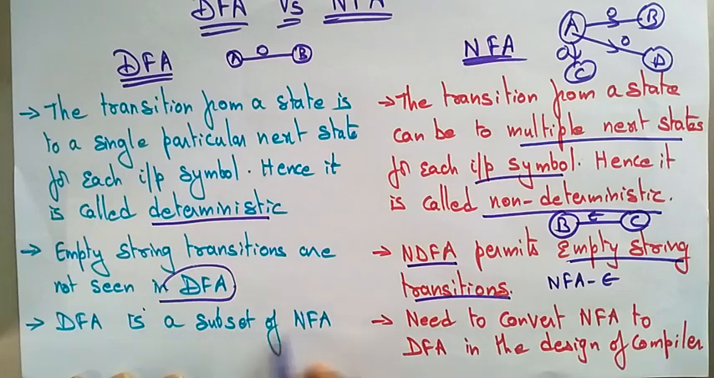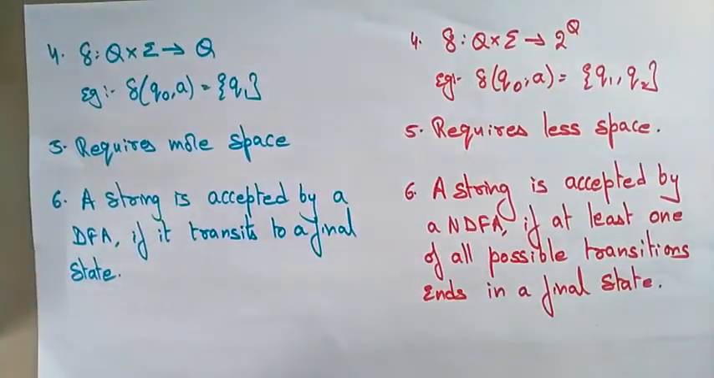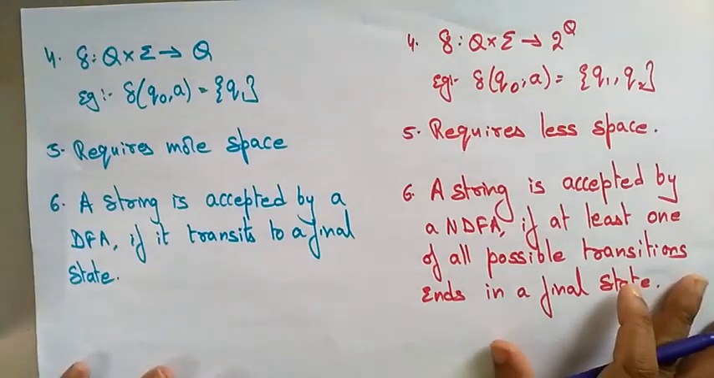DFA is a subset of NFA. In the design of a compiler, we need to convert NFA to DFA. DFA is more difficult to implement, whereas NFA is easy to implement.